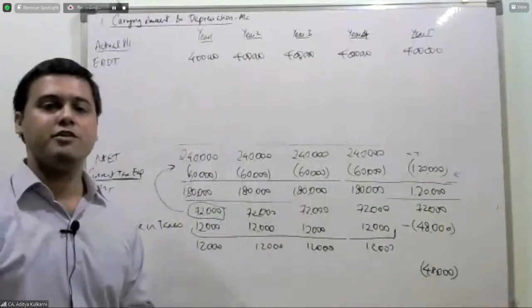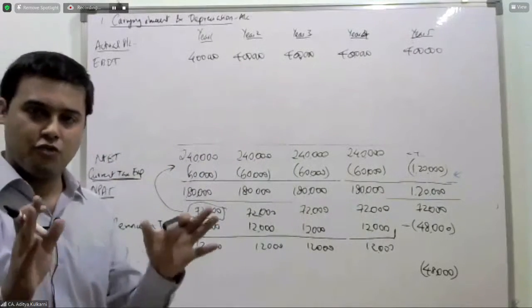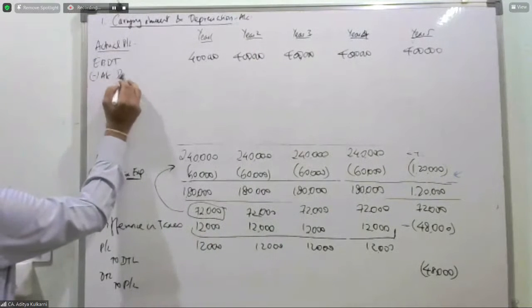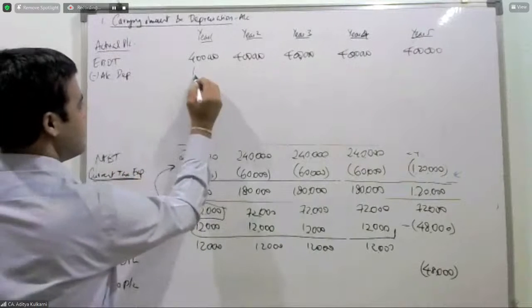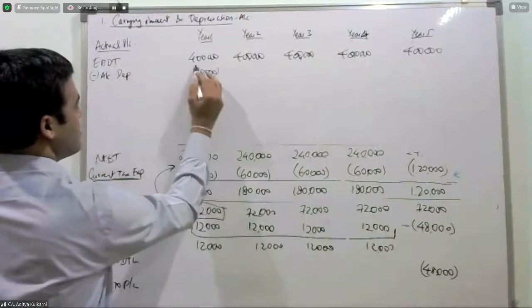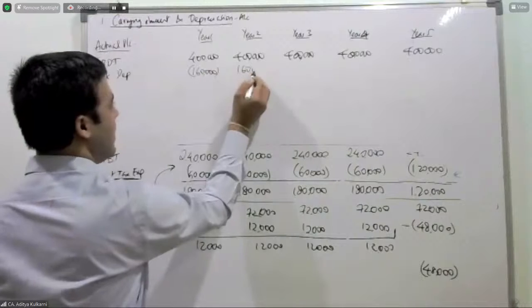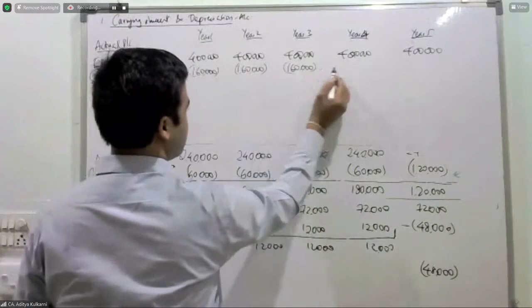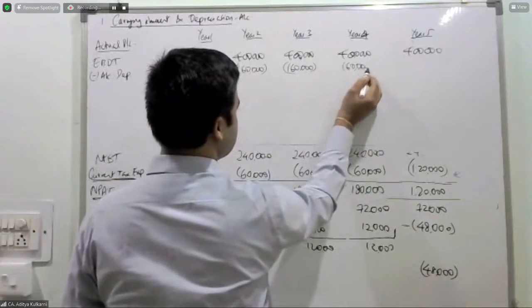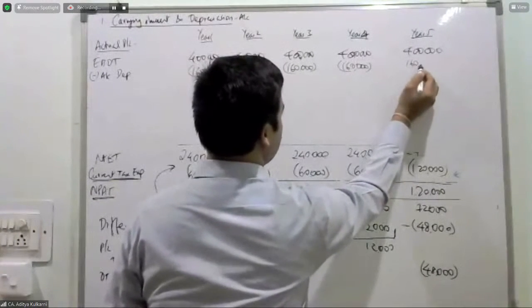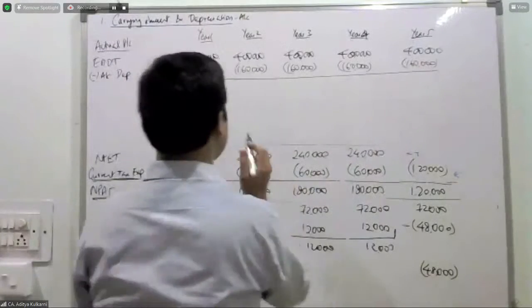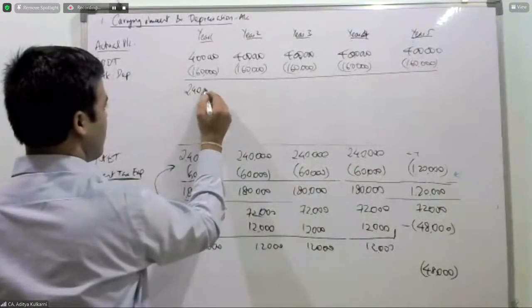Now, earnings before depreciation and tax is 4 lakhs minus accounting depreciation. What is your accounting depreciation? 1,60,000, because I am preparing my books as per Ind AS. As per Ind AS, my depreciation is 1,60,000. So 4 lakh minus 1,60,000 is 2,40,000.